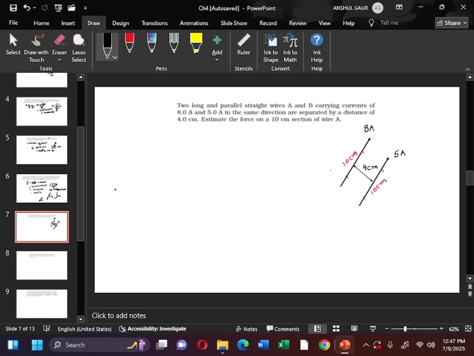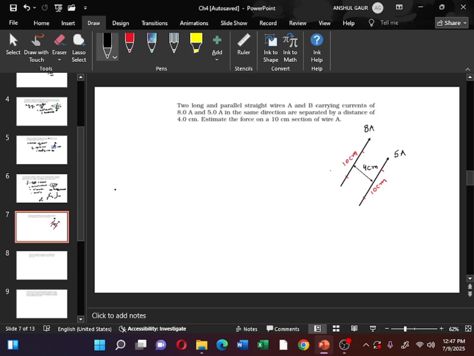Hello viewers, the question is: two long and parallel straight wires A and B carrying currents of 8 ampere and 5 ampere in the same direction are separated by a distance of 4 centimeter. Estimate the force on a 10 centimeter section of a wire. So in this problem we have to calculate the force on a certain section of the wire.